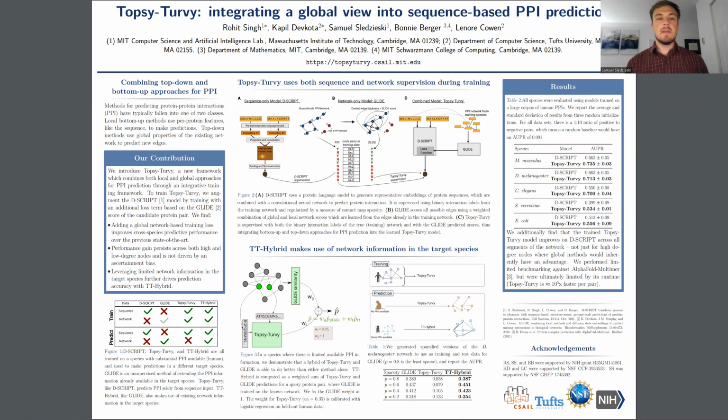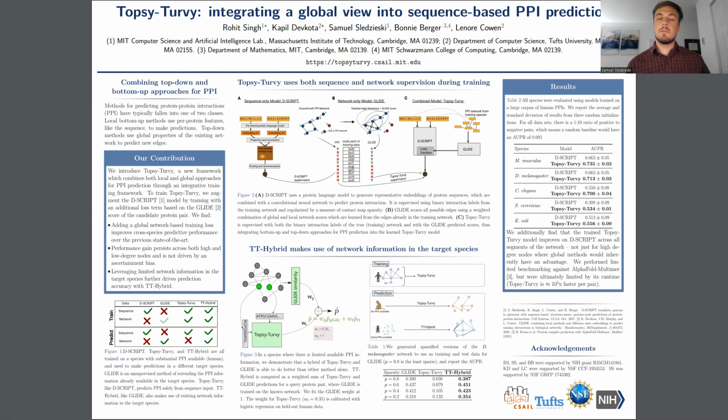So, typically methods for predicting protein-protein interactions fall into one of two classes. There's local methods, which use protein features and protein sequences to make predictions for a candidate pair. And there are top-down global methods, which use the connectivity patterns of an existing network to predict new edges. Here, we introduce Topsy-Turvy, a framework which combines both local and global approaches for PPI prediction through an integrative training framework. We find that Topsy-Turvy is able to achieve state-of-the-art performance in the cross-species prediction task.